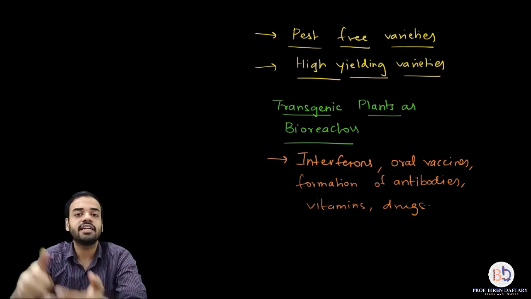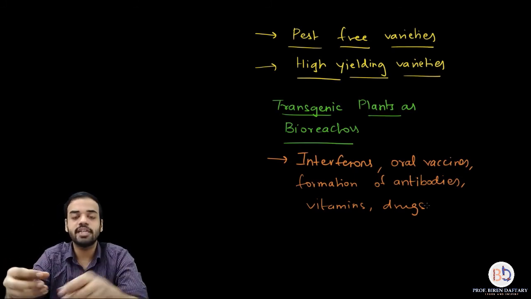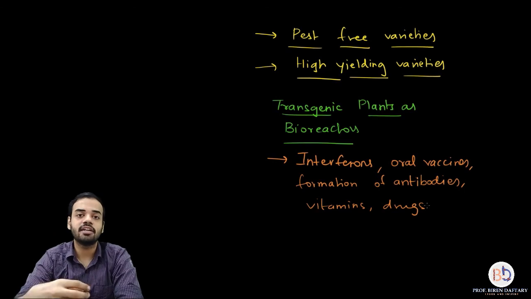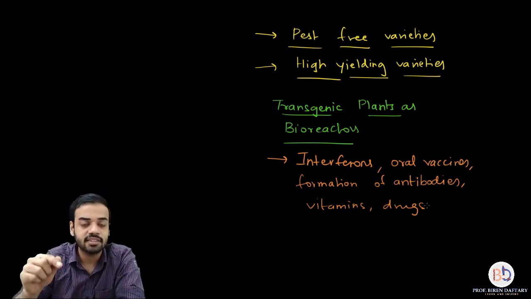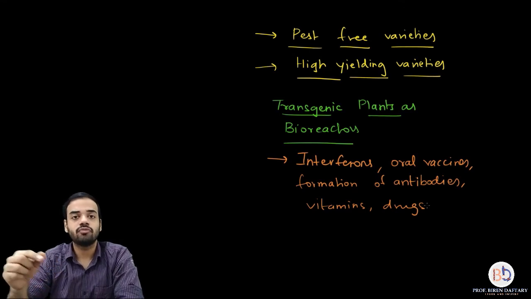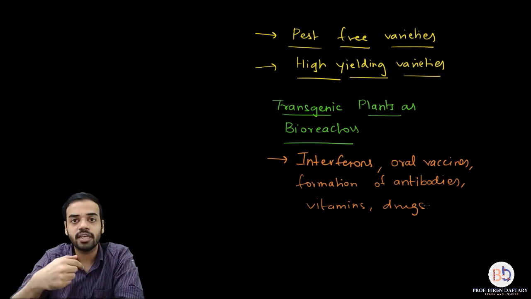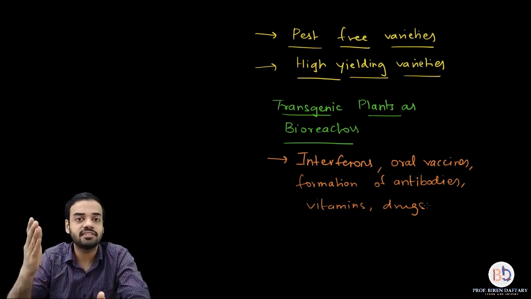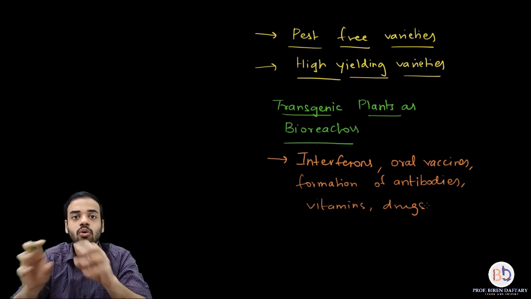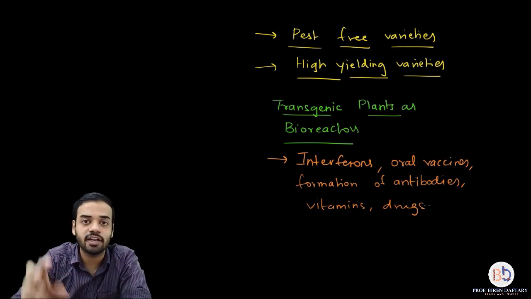All these products like interferon. Now what are interferons? Interferons are basically chemicals which are released inside our body whenever a virus enters our body. So whenever a foreign virus, suppose influenza virus, enters our body, the body releases these chemical signals called interferons, and it is the job of interferons to alert the immune system that a foreign virus has entered.